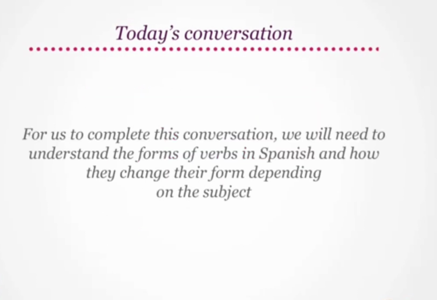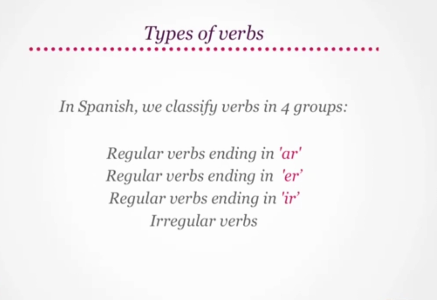For us to complete this conversation, we will need to understand the forms of verbs in Spanish and how they change their form depending on the subject. Let's start with the types of verbs. In Spanish, we classify verbs in 4 groups: regular verbs ending in AR, regular verbs ending in ER, regular verbs ending in IR, and lastly, irregular verbs.